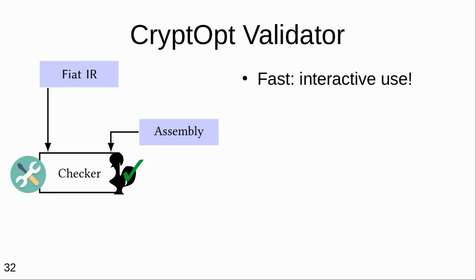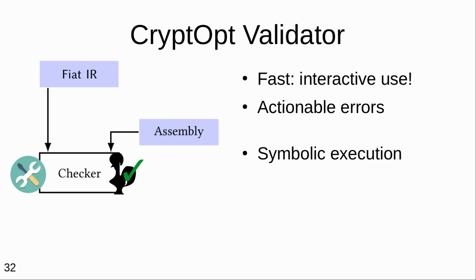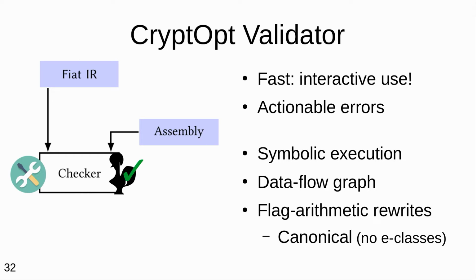To achieve this kind of performance and predictability for interactive use, we needed to use relatively simple verification techniques. In particular, we needed to generate error messages that are at least somewhat useful. I know they're not at the level of the Rust compiler, but they're much better than what you would get from a very powerful verification tool. And thus, we do symbolic execution to turn the assembly program into a data flow graph. And then we canonicalize those data flow graphs using a system kind of similar to eGraphs, but it's almost a degenerate case of equivalence class graphs because we only keep a single representative of an equivalence class, and we chose the rewrite rules so that we always keep the correct representative. And this made the system very easy to use.